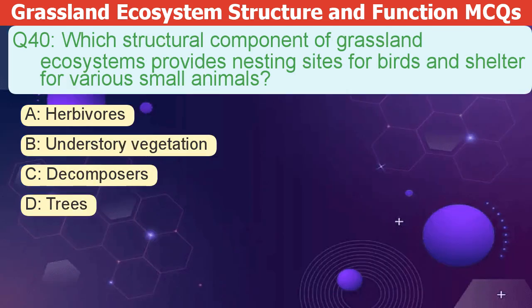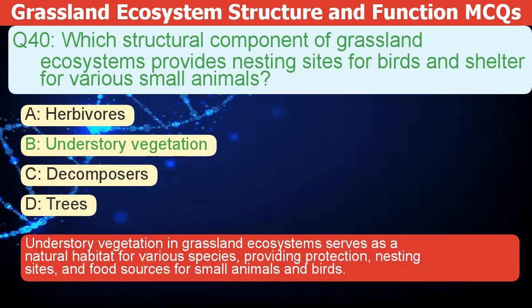Which structural component of grassland ecosystems provides nesting sites for birds and shelter for various small animals? A. Herbivores. B. Understory vegetation. C. Decomposers. D. Trees. The correct answer is B. Understory vegetation in grassland ecosystems serves as a natural habitat for various species, providing protection, nesting sites, and food sources for small animals and birds.